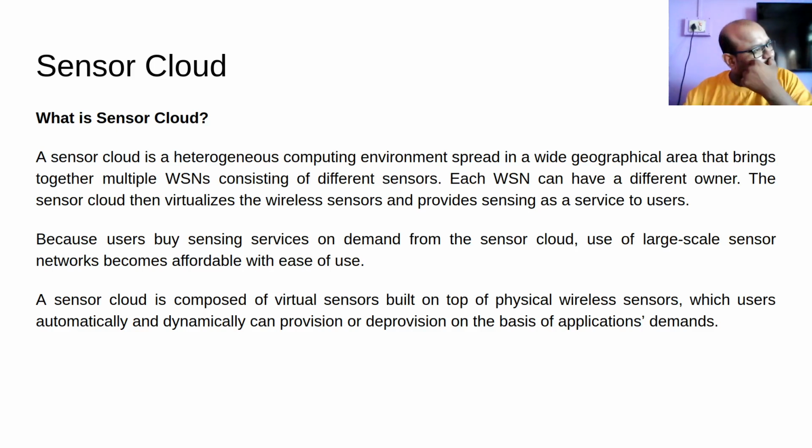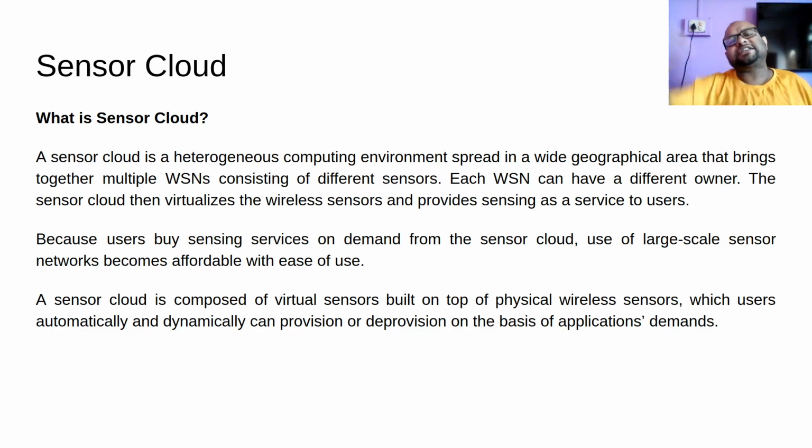Initially I will be tracking in South Bangladesh. So I will need a virtual sensor that gets its data from sensor networks in South Bangladesh. That will be provisioned to me. My application which is going to track the cyclone will ask to be provisioned data from South Bangladesh.